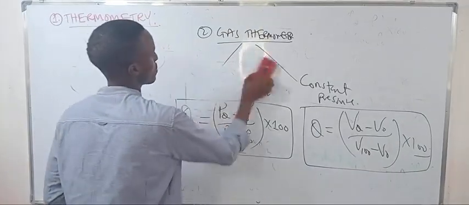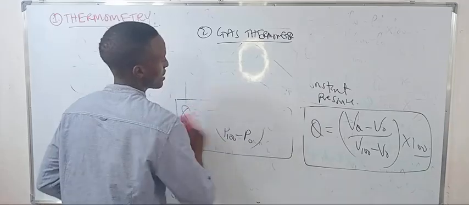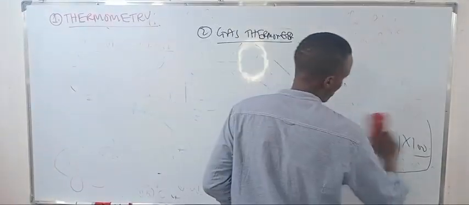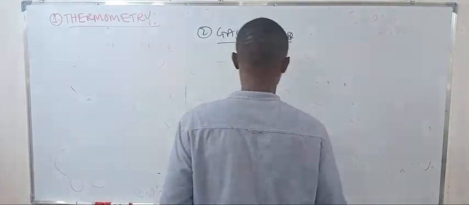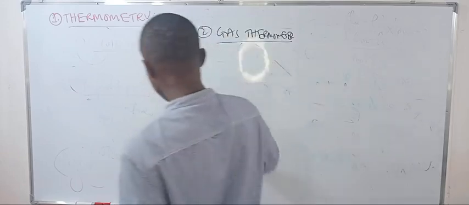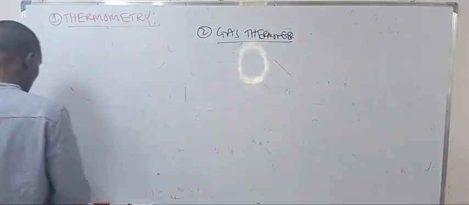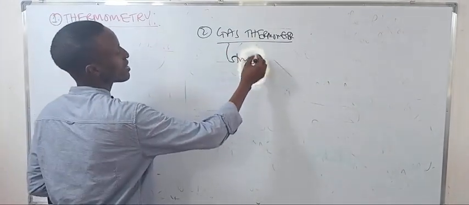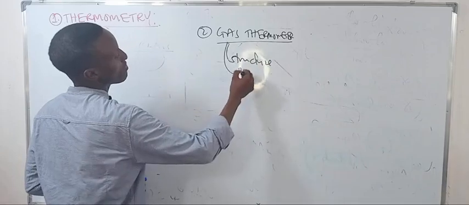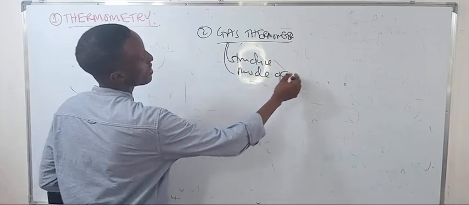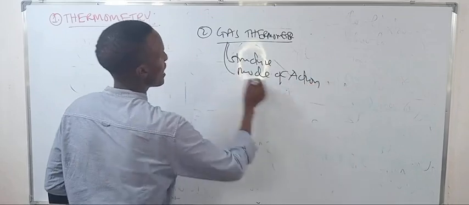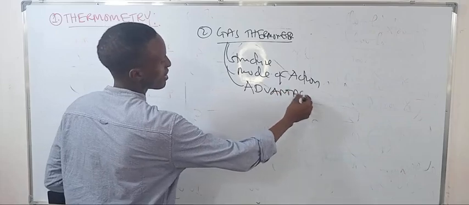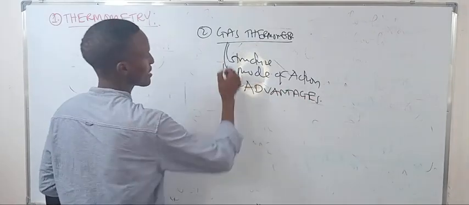Talking about its structure and mode of action, then the advantages, and disadvantages.